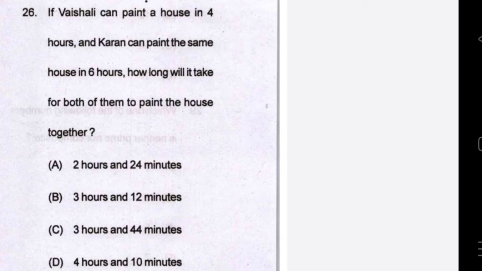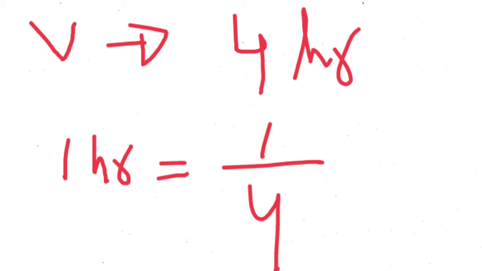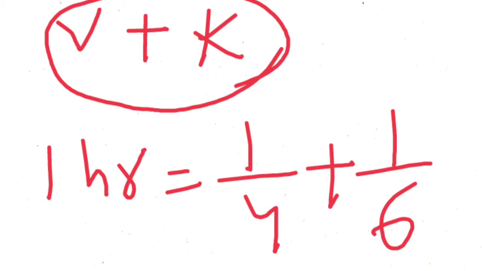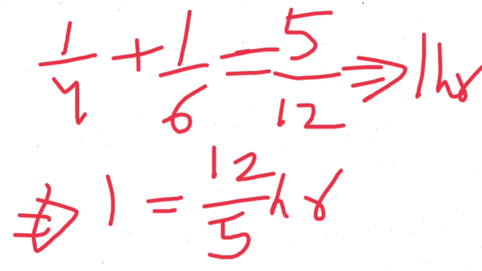If Vaishali can paint a house in 4 hours and Karan can paint the same house in 6 hours, how long will it take for both of them to paint the house? If Vaishali paints in 4 hours, then in 1 hour she will paint 1/4 of the total painting. If Karan paints in 6 hours, then in 1 hour he will paint 1/6. If they paint together, in 1 hour they will paint 1/4 plus 1/6, which is 5/12.